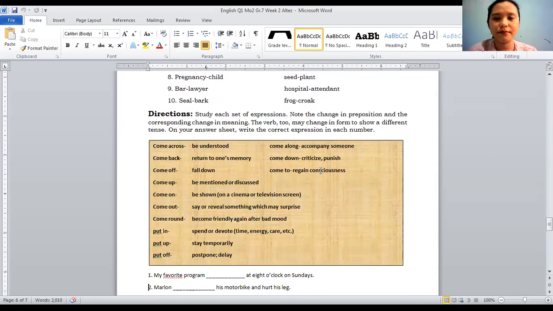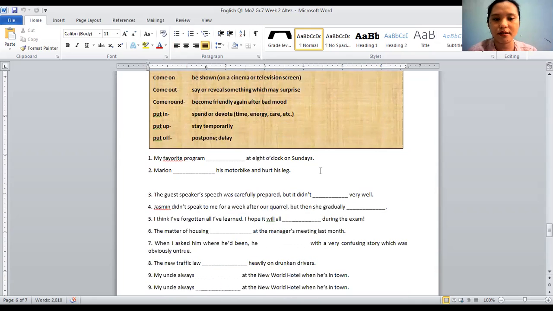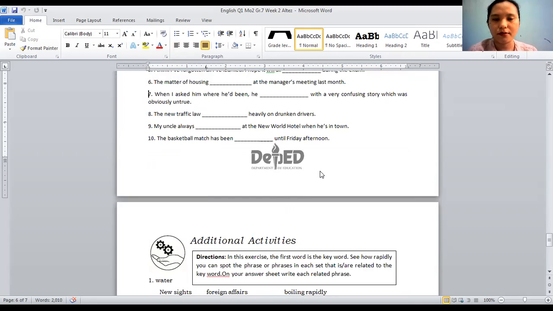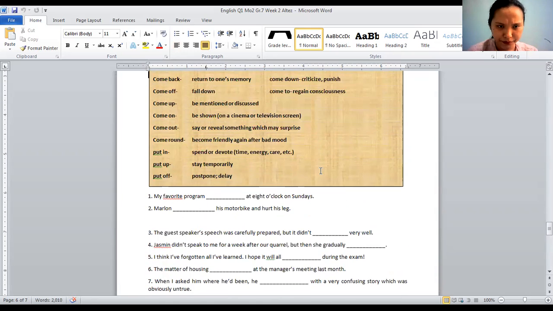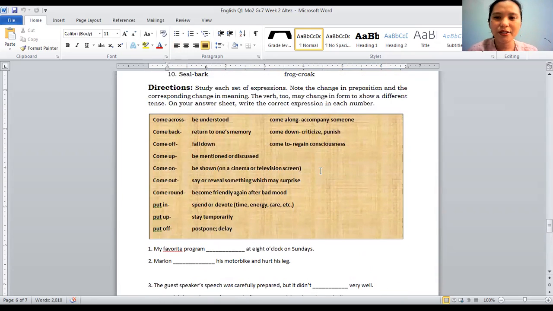And I think this should be the last, then you can do the other activities on your own. Another vocabulary activity. Study each set of expressions. Note the change in preposition and the corresponding change in meaning. The verb to may change in form to show a different tense. On your answer sheet, write the correct expression in each number.